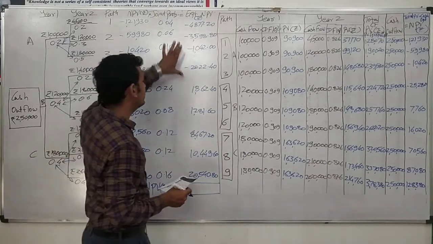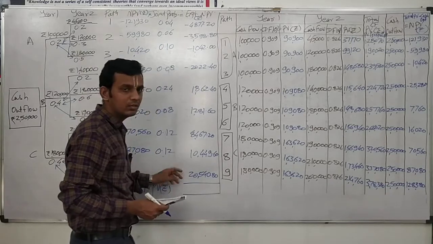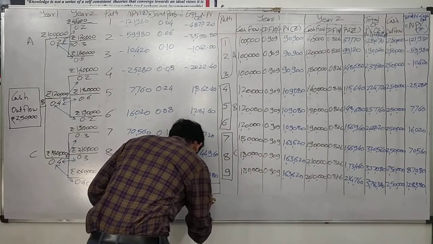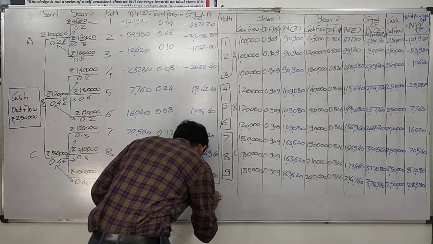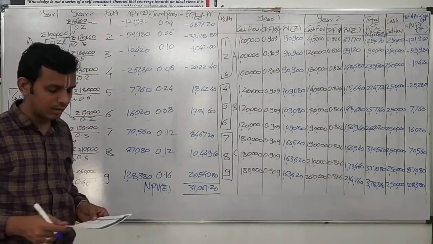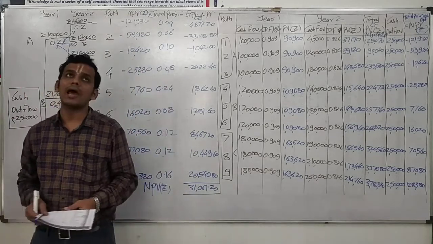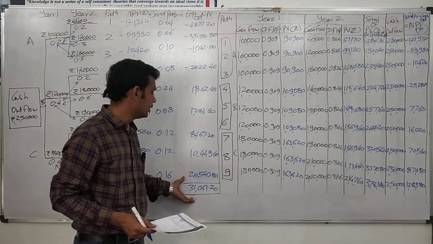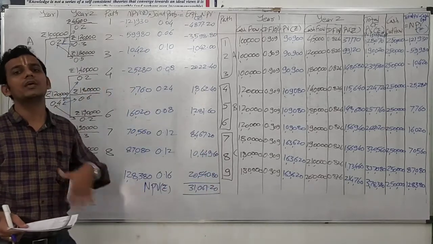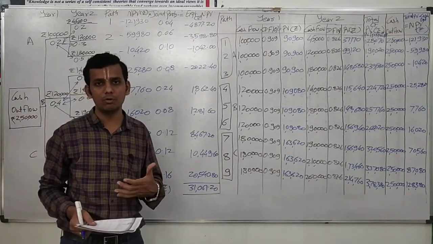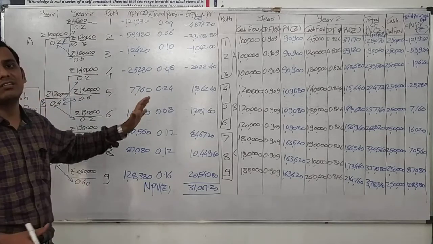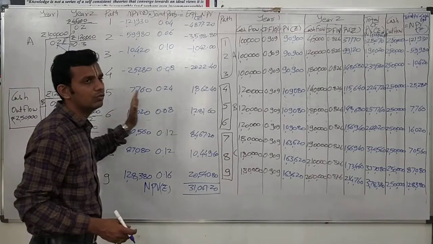This would be added and then laterally deducted from these positive sums. So we will get our answer as 31,061.20. That would be our positive NPV for that particular project. As this NPV is positive, it means that the project is feasible. We can accept the project, and this was the solution related to the decision tree approach, whether the project is feasible or not.